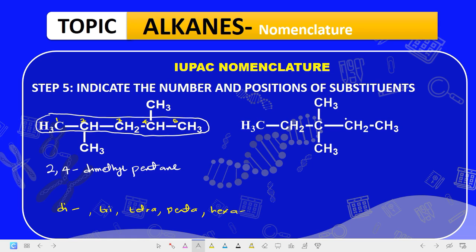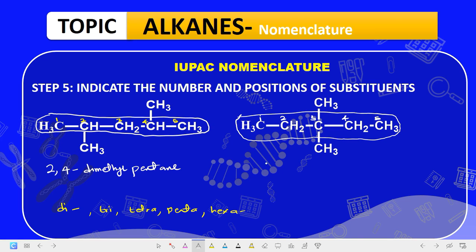Now the same way you are going to do for this case. First of all, what is the longest continuous chain? This is the longest continuous chain. The longest continuous chain is not usually a straight chain. You may need to take a bend in order to ascertain that. Our numbering will still be from either side. We can decide to take it from here. This is 1, this is 2, this is 3, this is 4, and this is 5.